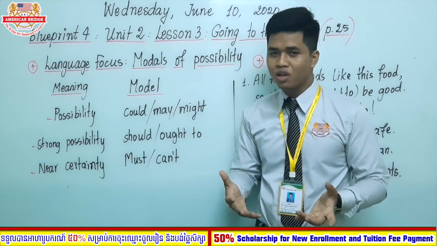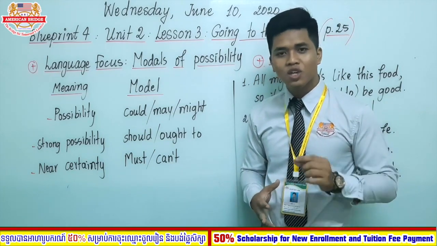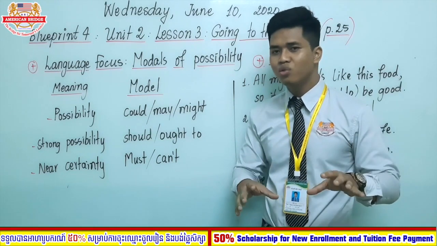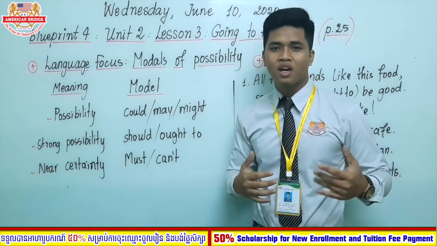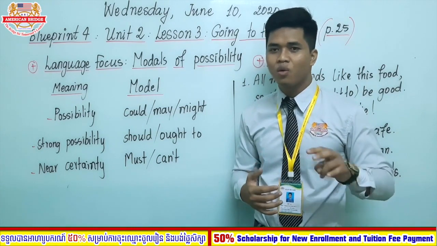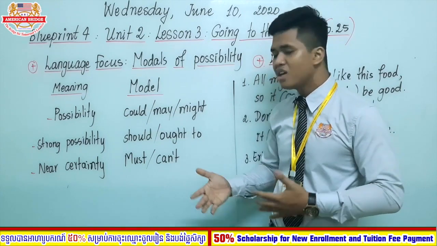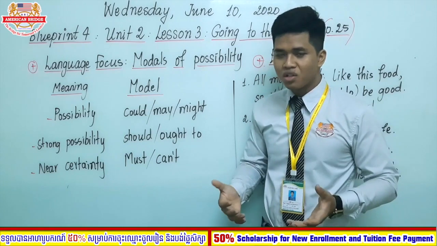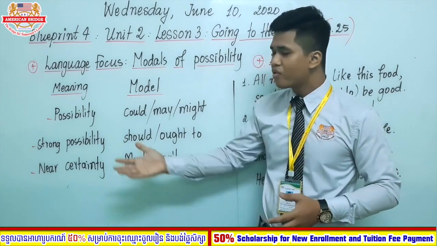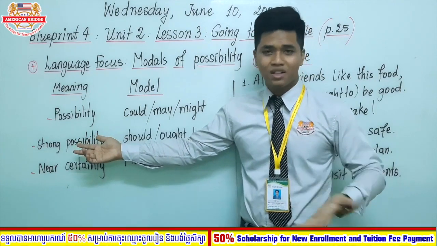As I gave you an example, he could be rich. So we are not sure whether he is rich or not, but there is a possibility, which is only 25%. He could be rich. Or you can say he may be rich, or he might be rich. So these three modal verbs are used to express possibility.